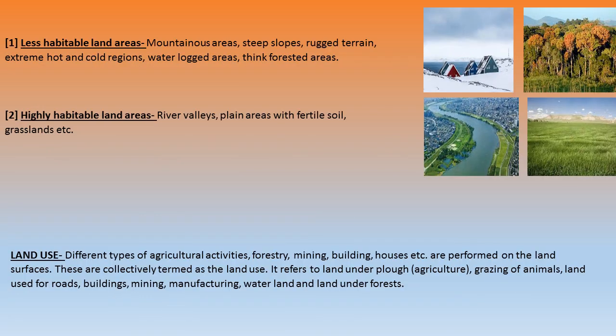Next in this module, we are going to study about the habitational land areas. Habitation means the areas where people usually live, and these are categorized into two parts. First is the less habitational land areas and second is highly habitational land areas. So less habitational land areas will be associated with the mountains, steep slopes, rugged terrains, extreme hot and cold climatic conditions, waterlogged areas and thick forest areas.